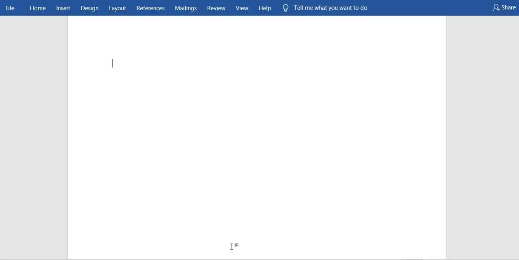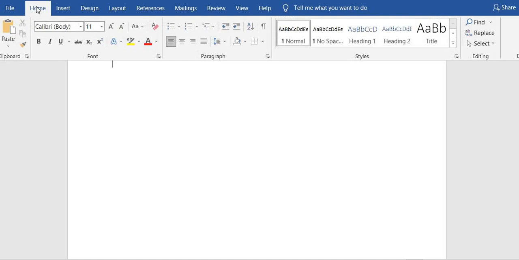We are now here in Microsoft Word, where we are going to check how to edit our documents in very easy steps. When you have a document you want to start writing in APA style, the first thing you have to do, as we have said, is make sure your document is in Times New Roman. To do that in Microsoft Word, just go up here and click on Home.